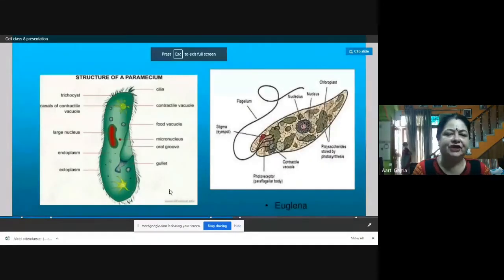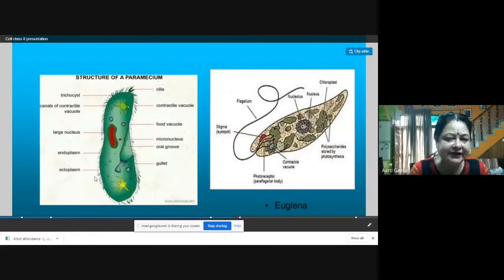Now see the structure. This is the structure of paramecium. These are the cilia. You will find cilia all over the body. This is paramecium and it is made up of one cell, so it is a unicellular organism, and you will find these hair-like projections all over the membrane. These cilia help in locomotion. At the same time, they send the water into this opening so that the food can also get into the cell.